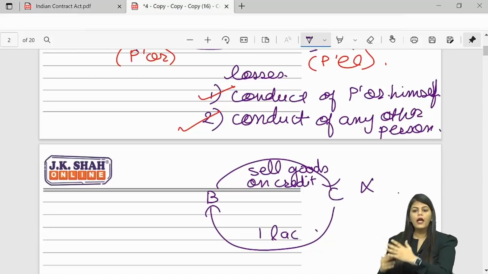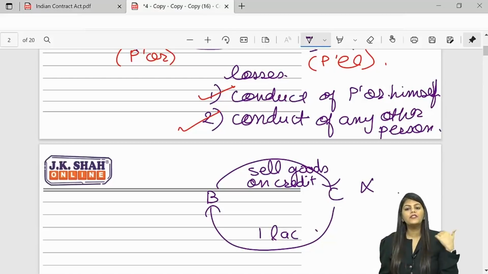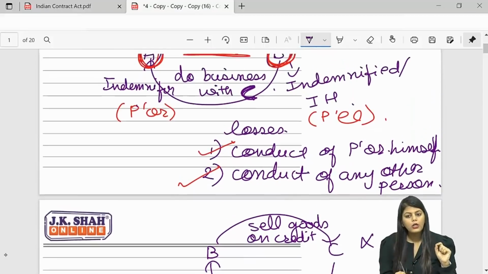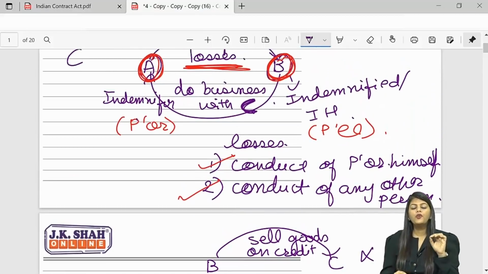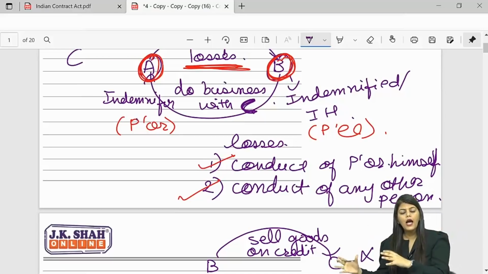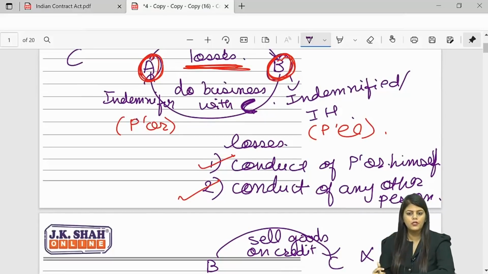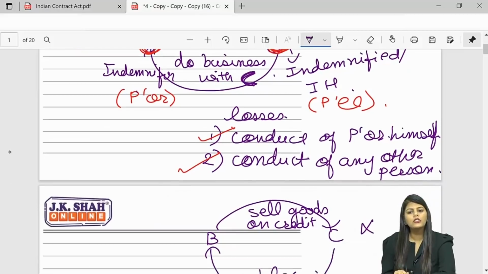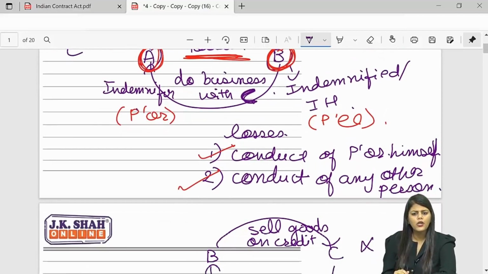If he does not pay, I will pay. If A would have said that, then it would have become definitely a guarantee contract. Then B could recover the full amount from A. But did A say that? No. What did A say? If you incur any losses or expenses because of C, I will give you those losses or expenses. Now, what kind of losses or expenses is A actually talking about?